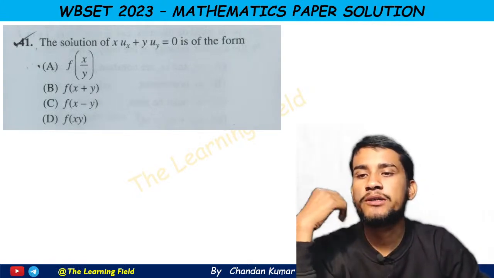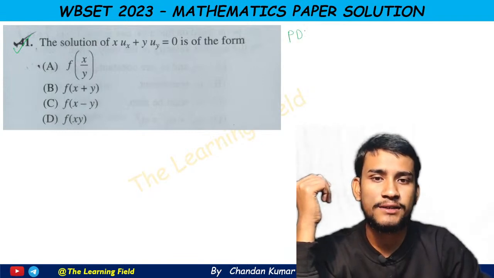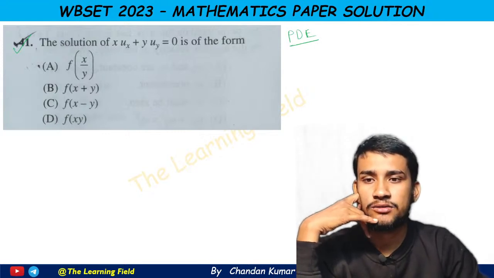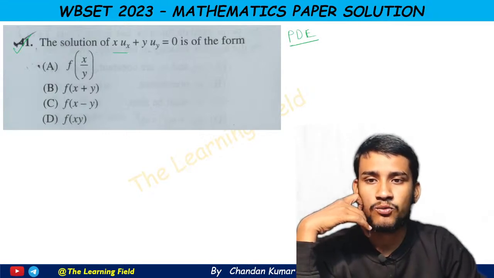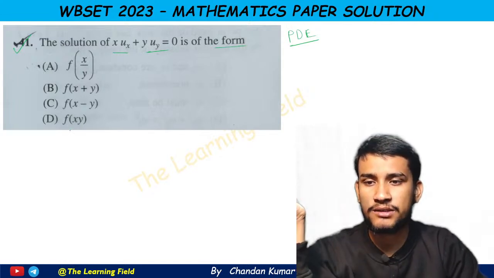Now if we solve question number 41, this is from PDE, and this is a very easy question. The question says that the solution of x ux plus y uy equal to 0 is of the form f of what? These four are the options.